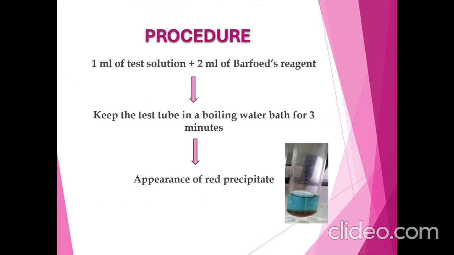Procedure. Here 1 ml of test solution is mixed with 2 ml of Barfoed's reagent. Then keep the test tube in a boiling water bath for 3 minutes. The formation of red precipitate reveals the presence of monosaccharides.